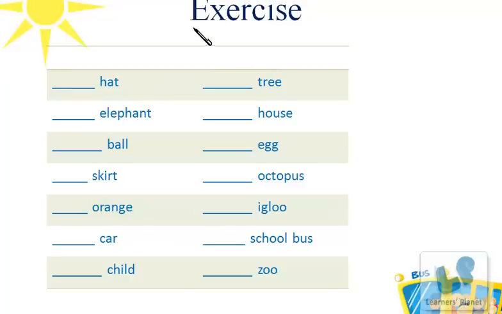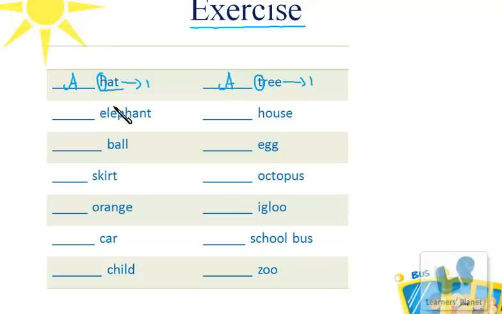Now children, we'll do this exercise in which we have to fill in the blank with a or an. The first one is hat. Now hat over here is singular, which means it's 1 in number. It is common and it begins with a consonant sound. So over here it will be a hat. The other one is tree. So tree over here begins with the consonant sound of the letter T. It's again singular and is a common noun. So over here also it will be a.